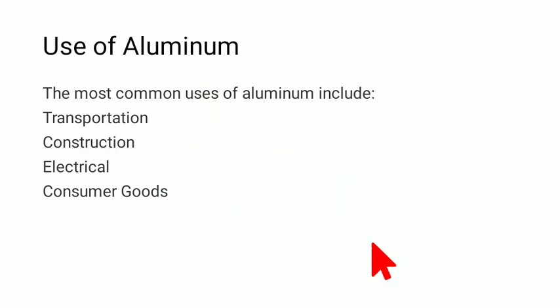Now I want you all to write the points yourself, and that's why I just give you the subheading. Transportation. Aluminum is a very light metal compared to steel and iron. So this is a very quick way of transportation. When things are quite light, they can travel very fast.